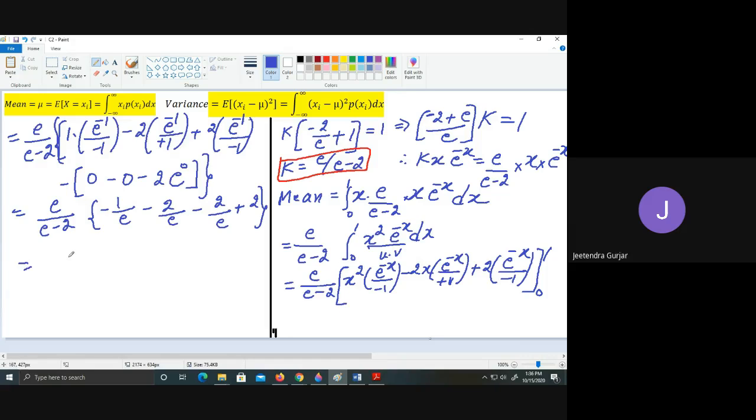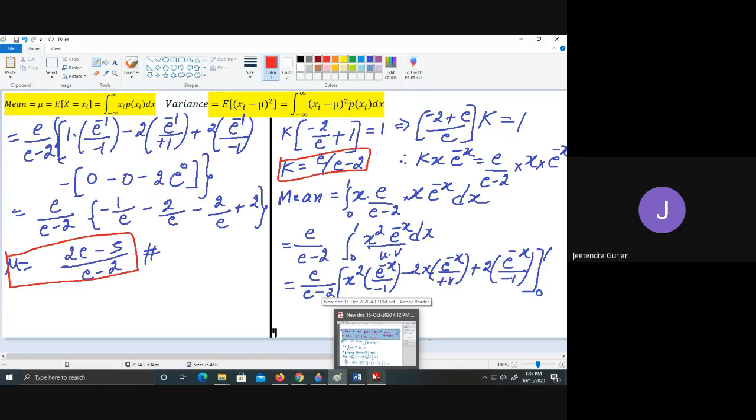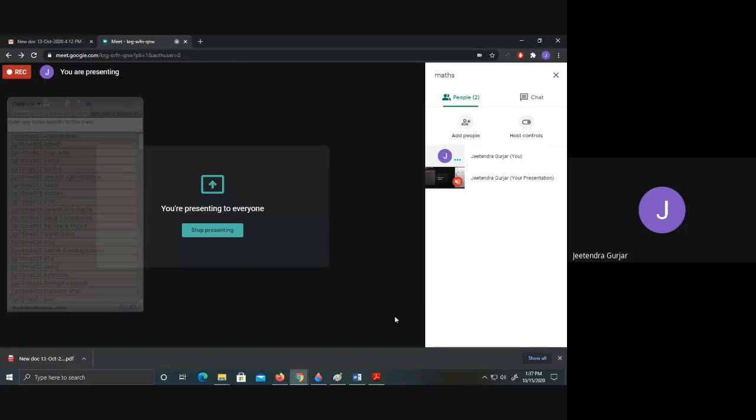So further if you simplify, students, you can calculate this, you are going to get this as 2e minus 5 upon e minus 2. So further, you can take the LCM and you can calculate. You'll get this as 2e minus 5 divided by e minus 2. That is our mean, students. So like this, practice the examples. Yes, thank you.